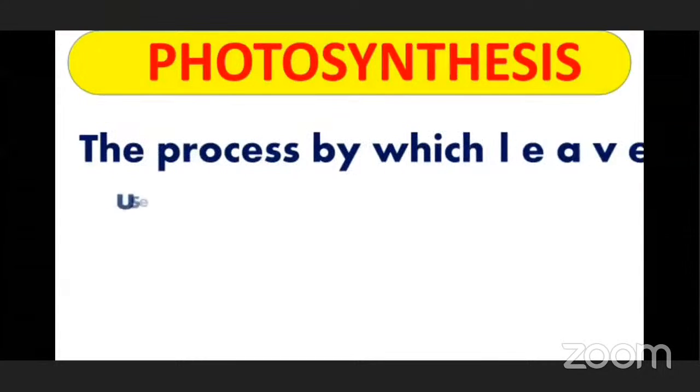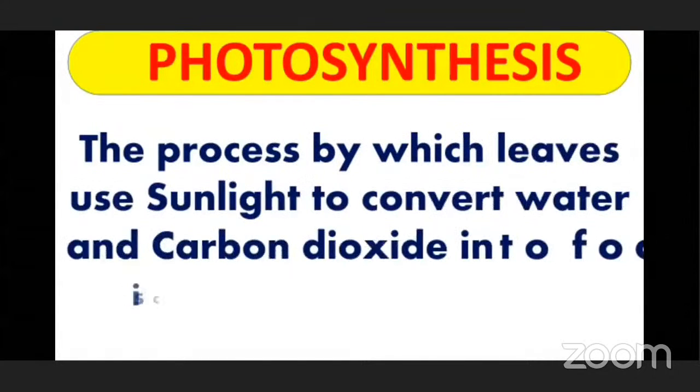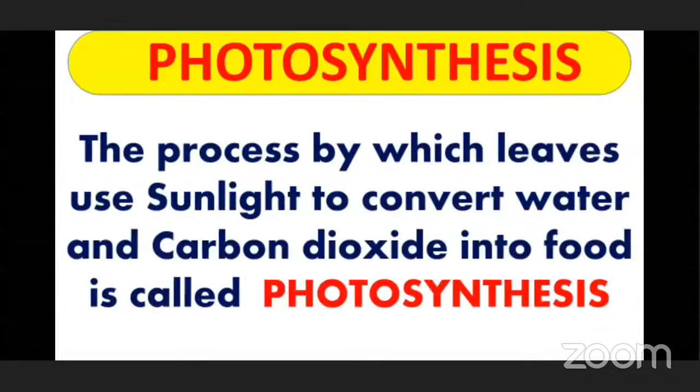Next is photosynthesis. The process by which leaves use sunlight to convert water and carbon dioxide into food is called photosynthesis.